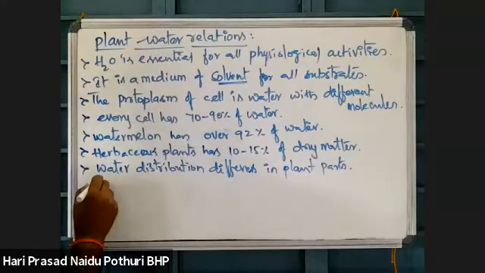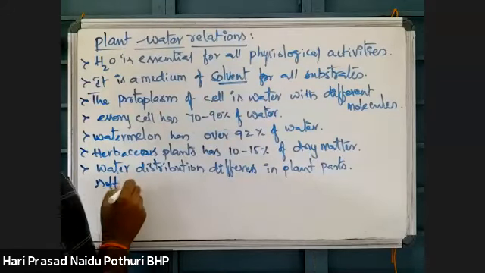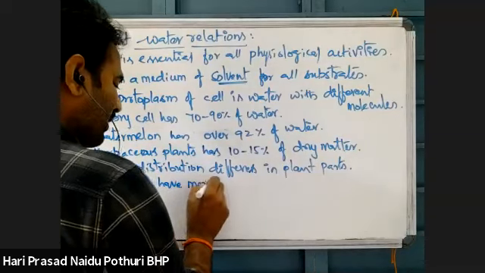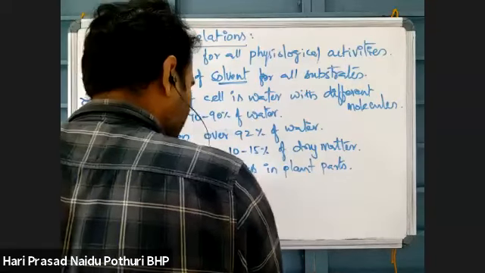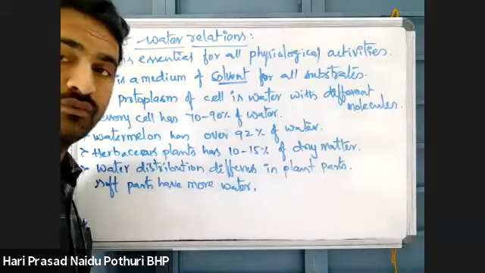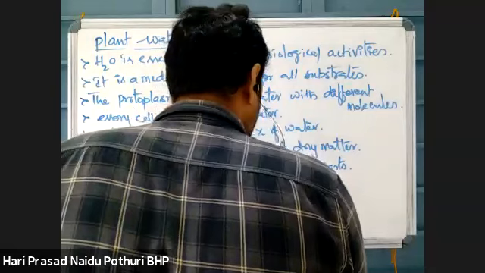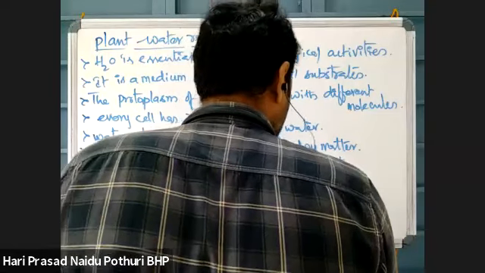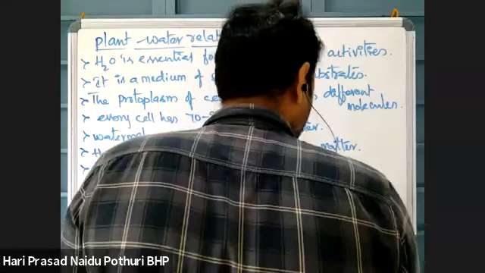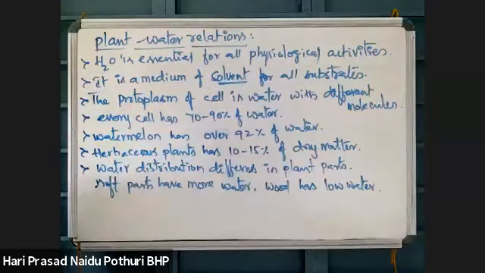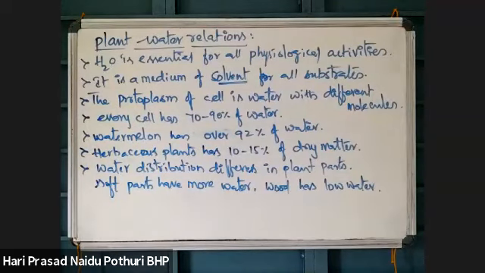Soft tissues have more water. Soft parts means like leaf or fruits. Wood is very hard, and that hard wood has low water content. Wood has very little amount of water.